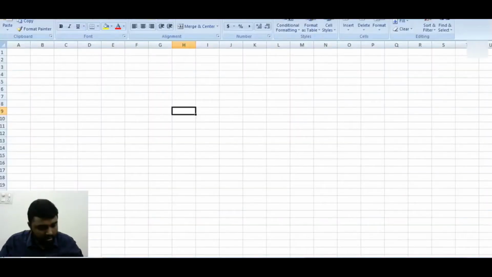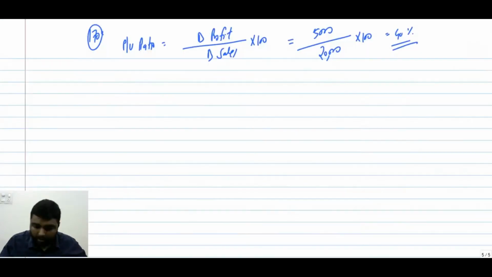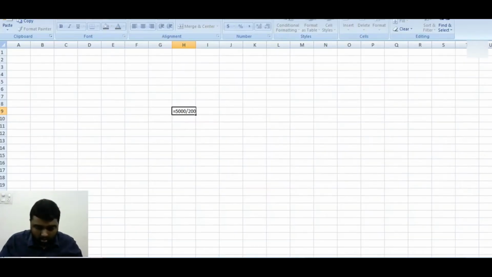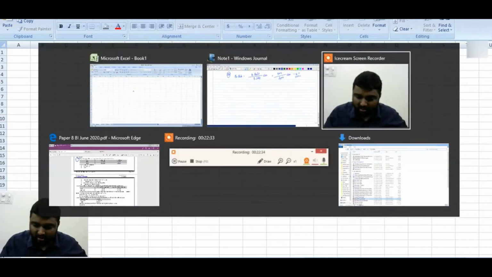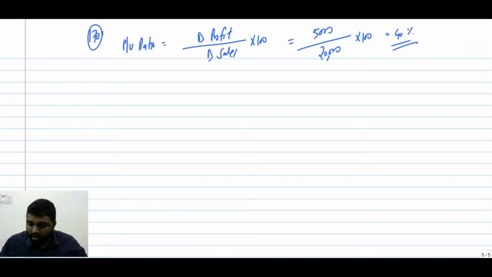So 5,000 divided by 20,000 into 100. I thought it was 40%, but actually we have calculated it is 25%.